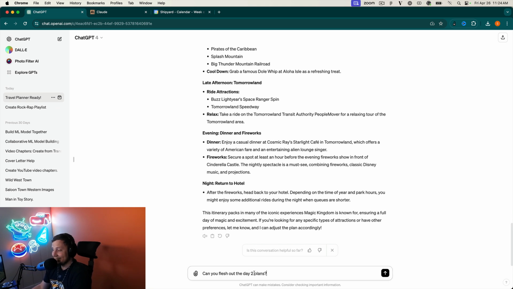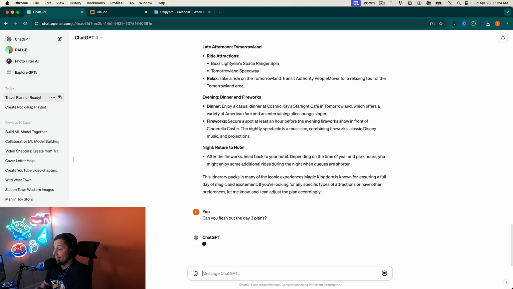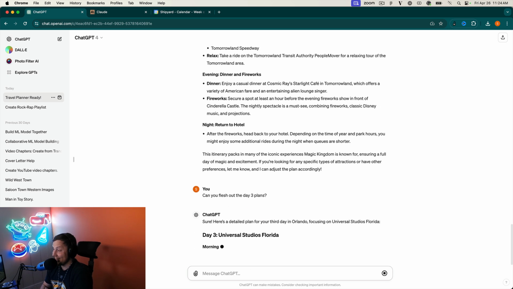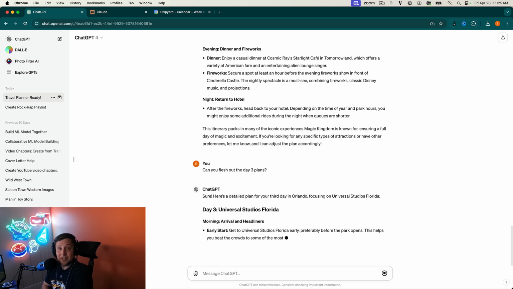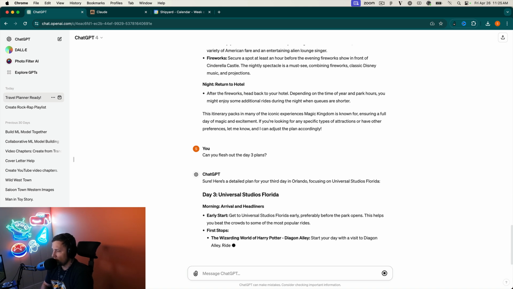All right, let's go. Let's do day 3. It's a lot to do on day 3 here. Again, pretty impressed with the day 2 plans. All right, going to Universal on day 3. So let's let it go through here.